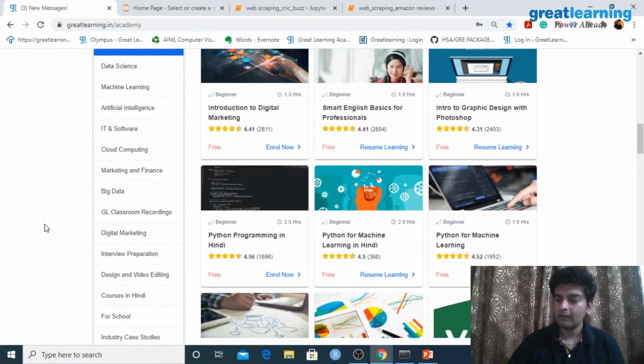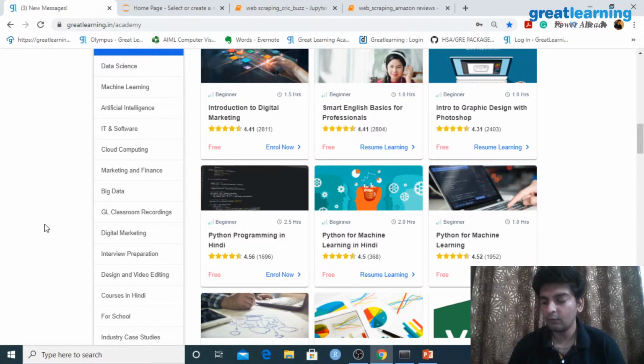And now, today's session would be structured in this way. We'll be going through some of the fundamentals of Python, and once we cover some of the fundamentals of Python, we will learn how to scrape data from some of the websites. Also, let me know in the chat how many of you are comfortable with Python and how many of you are complete beginners with Python, so that I can structure my session accordingly.